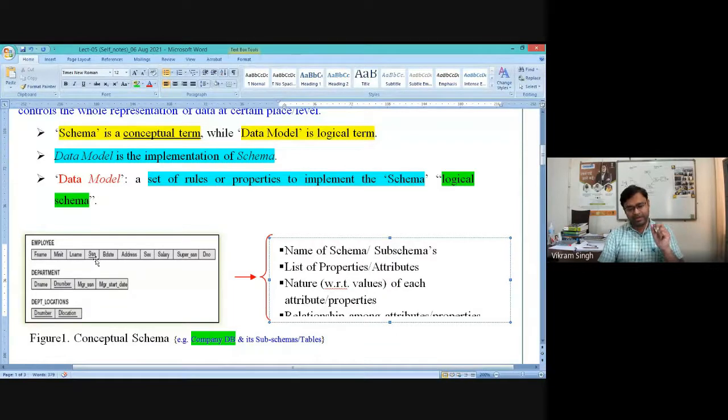Two things: unique and not null. So this SSN attribute will have a value, and this value should be unique. It is like having an email ID. For each and every employee, the email ID or maybe the employee number will be unique.